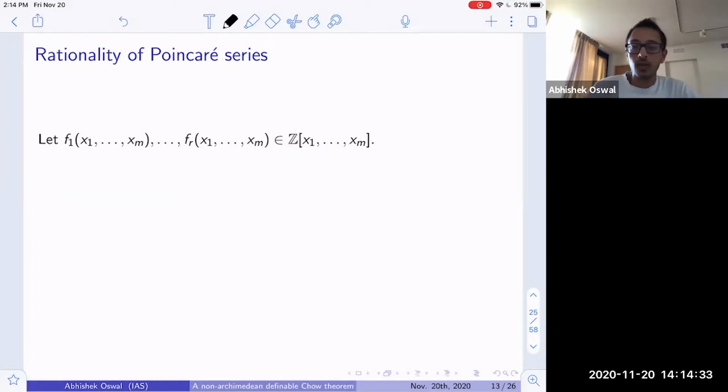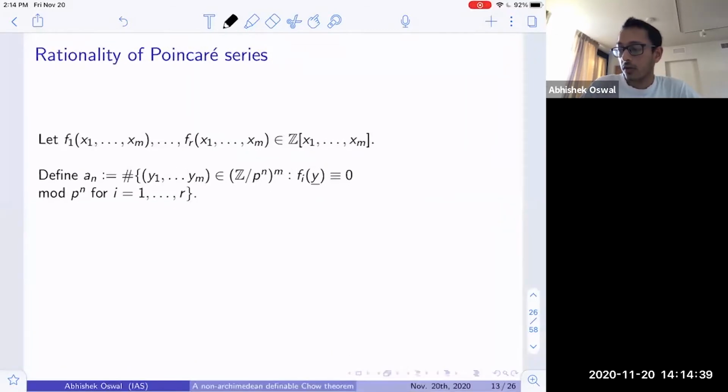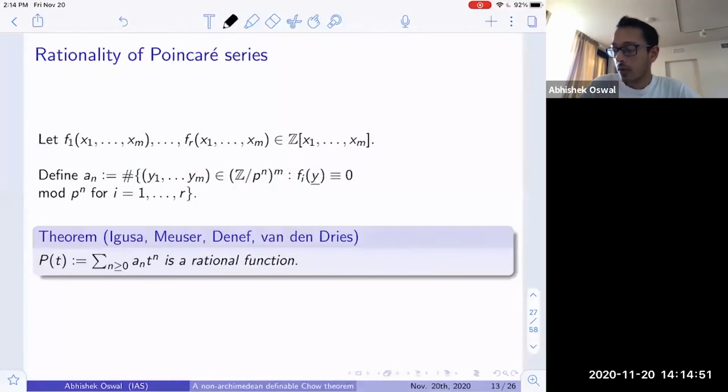If one starts with r polynomial functions f1 through fr with integer coefficients, then one could define a_n to be the number of solutions mod p to the n of these polynomials. And then one could consider the generating function of these a_n, so P(t) equals the sum of a_n t to the n.